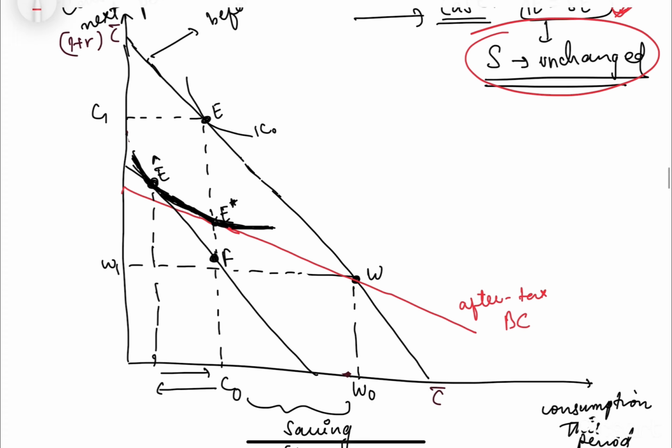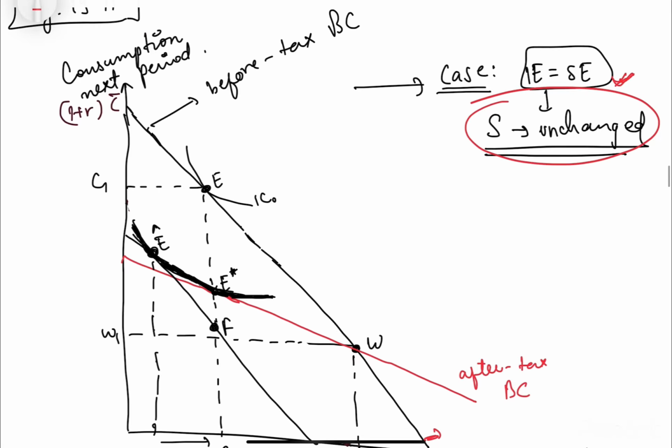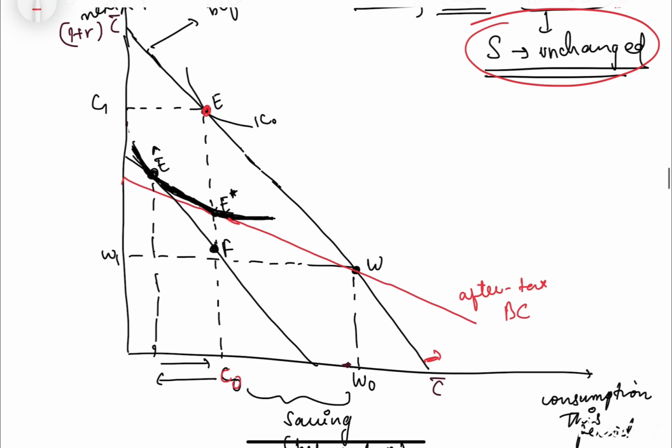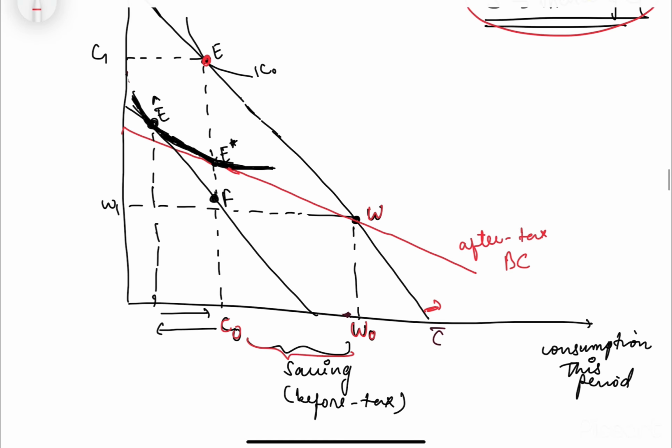Okay, so now how will we see this through a graph. This C dash and this black line is the before-tax budget constraint, and we were here somewhere at point E. We were consuming C naught, and our wage was at point W, we were earning W naught in this time period, and this was our savings, right, this much.